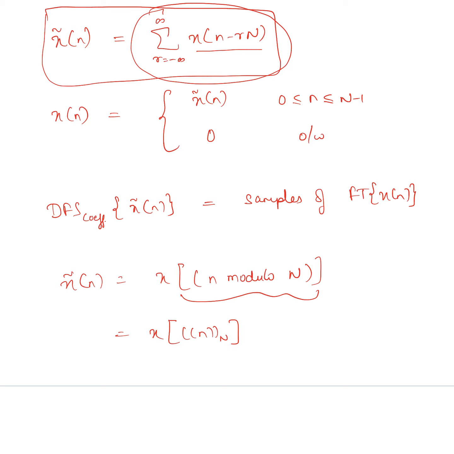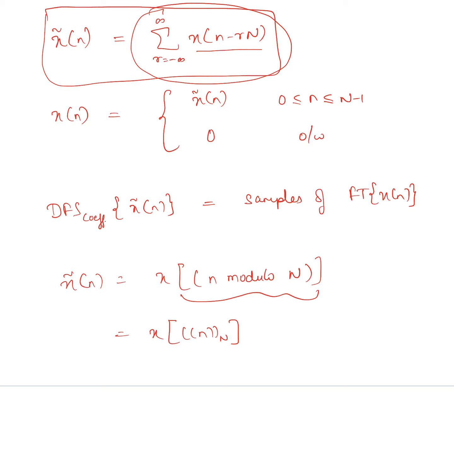As we repeatedly traverse the circumference of the cylinder, we see the finite length sequence periodically repeated. This is the idea behind computing x tilde of n from the given finite duration sequence.